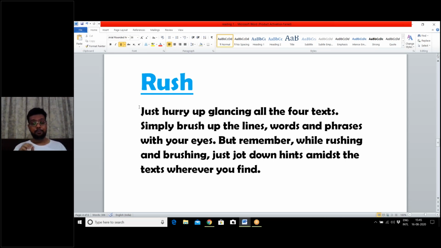Take a pencil with you in the examination hall, and while you are rushing and gliding over the texts with your eyes, you take the help of your pencil and jot down hints near the texts, by the side of the text on the paper. What hints? Like medicines, age, genders, numbers, figures, and facts. And there are several other things that you can jot down or underline quickly with the help of a pencil while you are rushing through them.